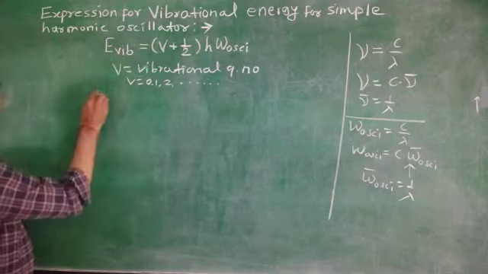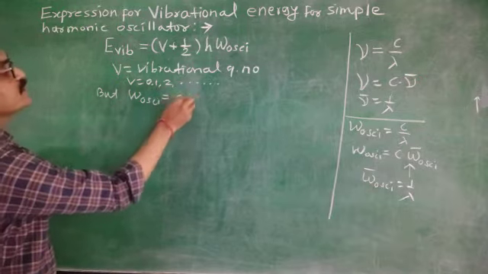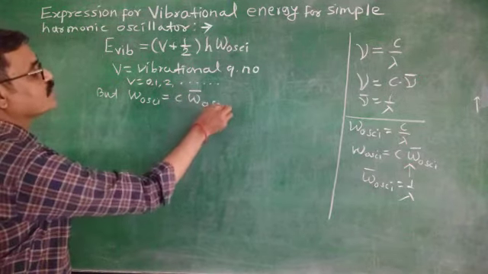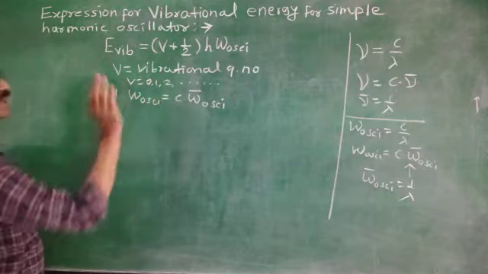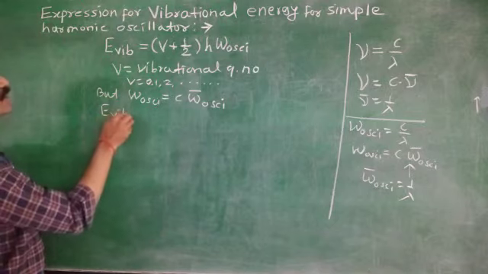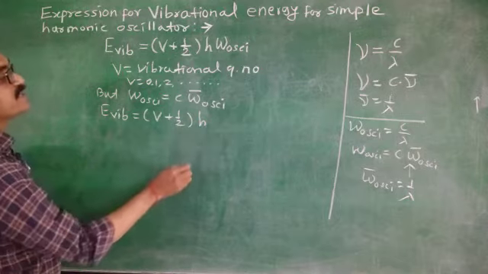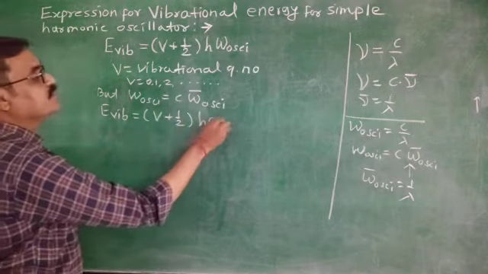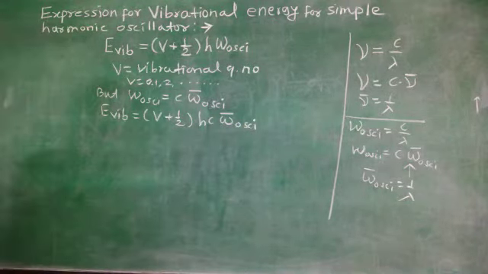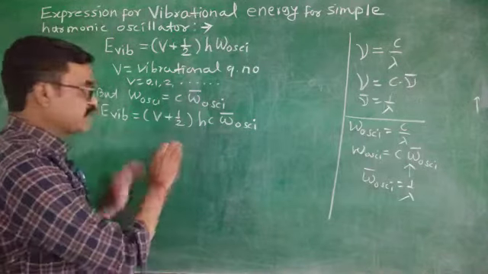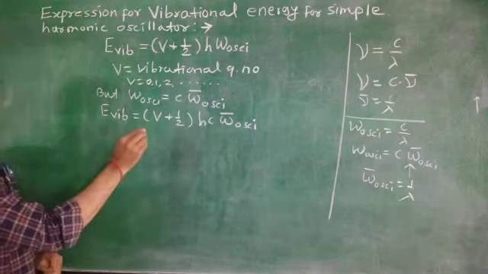Before this, you know omega of oscillation is nothing but c into omega bar of oscillation. You know that conversion. Now put here E of vibration equals (V plus half), h remains as it is, only instead of omega it will be c into omega bar of oscillation. Now in order to transfer this vibrational energy from joules to centimeter inverse, divide it by hc.